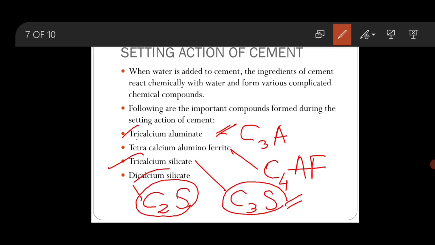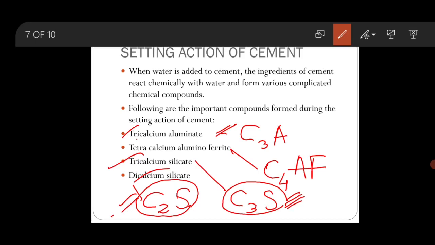During the initial period of hardening, the gain in strength of C2S is small. After 28 days, the hydration of C3S practically comes to an end, and hydration of C2S will begin.